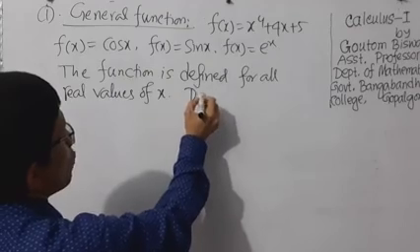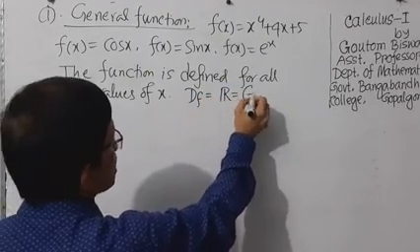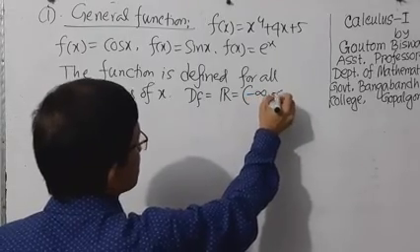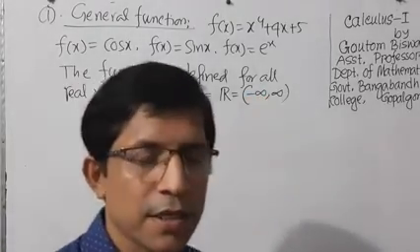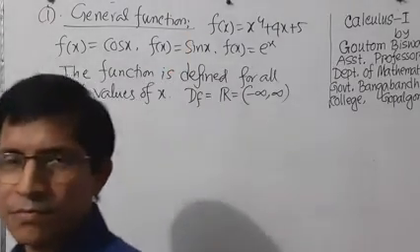So domain Df equal R. Also it can be expressed as minus infinity to plus infinity. We can easily find out the domain of these types of function.